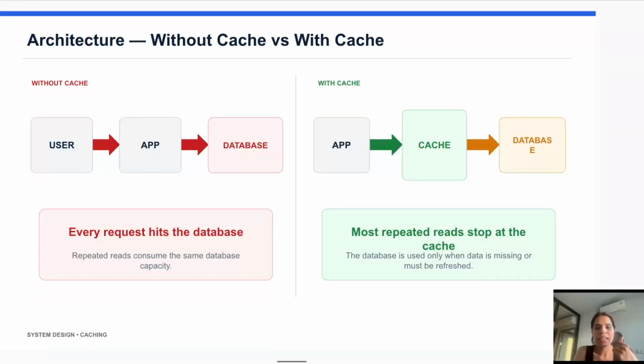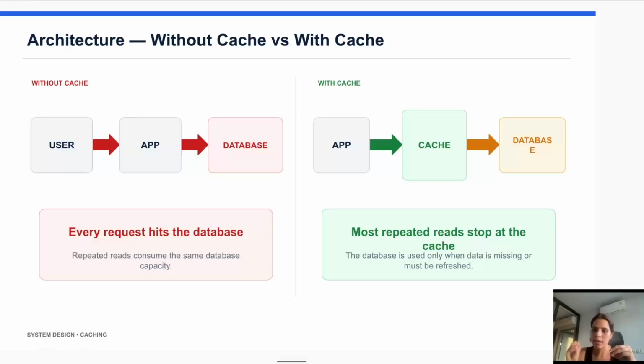Next is architecture with cache or without cache. So now let us look at the system architecture. Basically, without caching, the flow is simple. The user sends a request to the application, it goes to the database, returns the data, and the application sends the response back to the user. So here there is no caching layer between the application and the database.